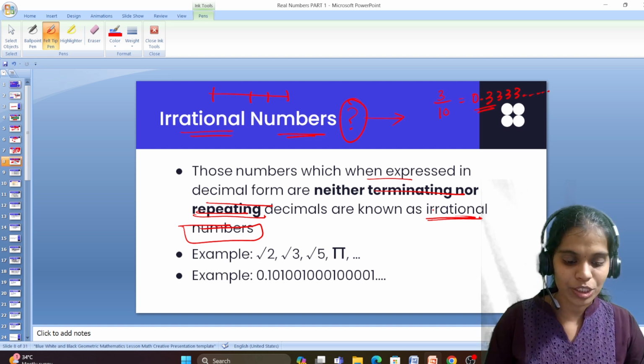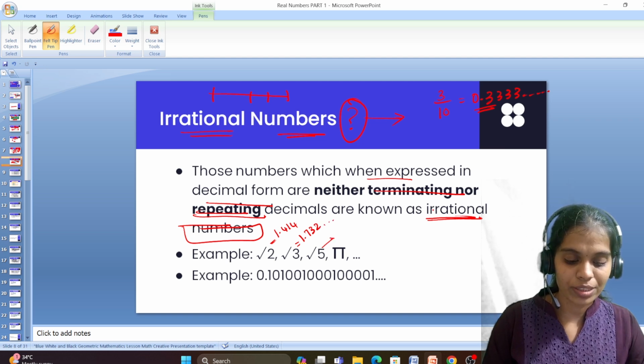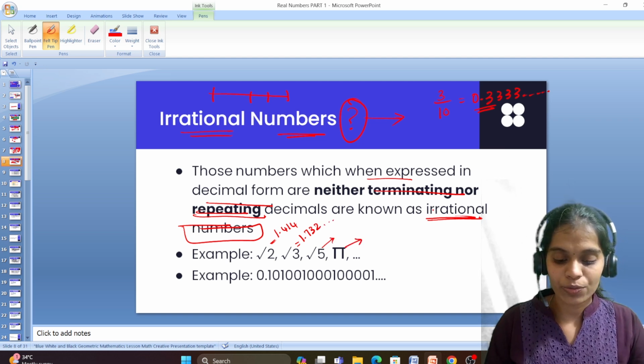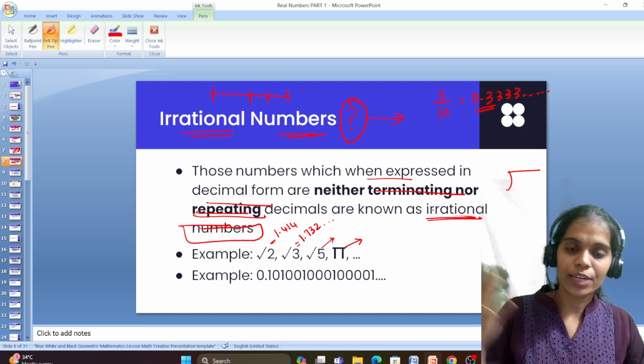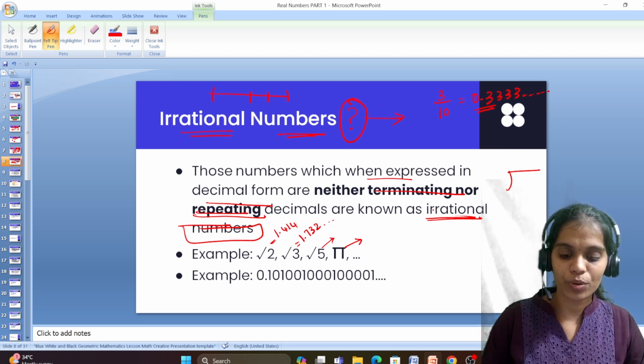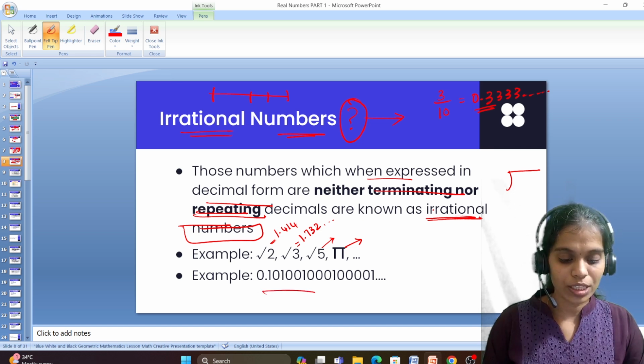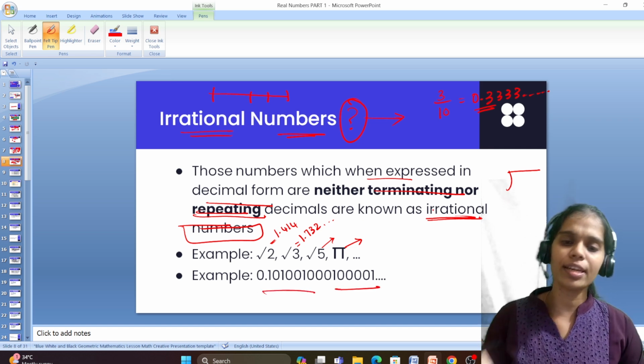Any such numbers? Root 2, right? 1.414 and so on. Root 3, 1.732 and so on. Root 5 similarly. Pi value, if we divide 22 by 7, we will be getting a non-terminating decimal, 3.14 and so on. So these are some examples of irrational numbers.